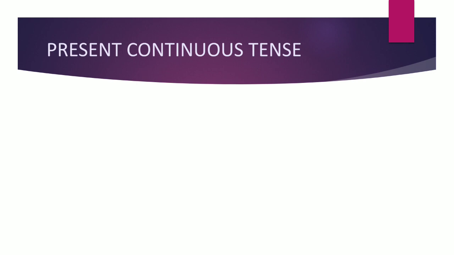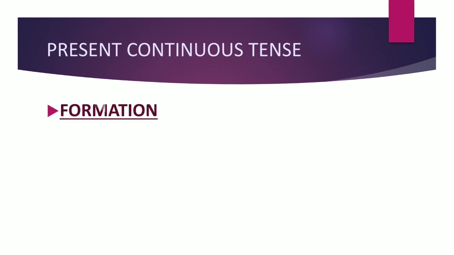Now it is the time for the next type, that is present continuous. Continuous means something is going on, okay, not stable, right? So this tense is used to describe any action which is in progress at the time of speaking, like I am teaching now, I am speaking now, you are listening, you are watching the video, right? You are looking at your books, you are studying, you are writing the doubts. So in this way, at the time of speaking, we are doing something, so we have to use present continuous tense.